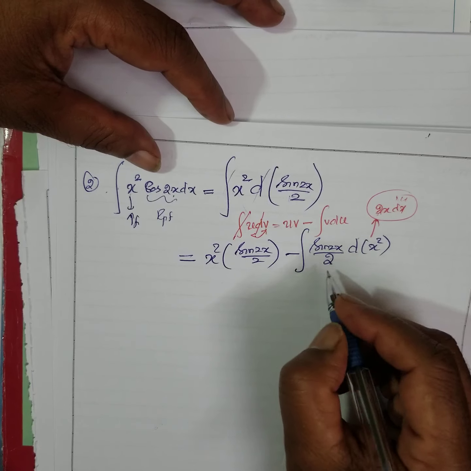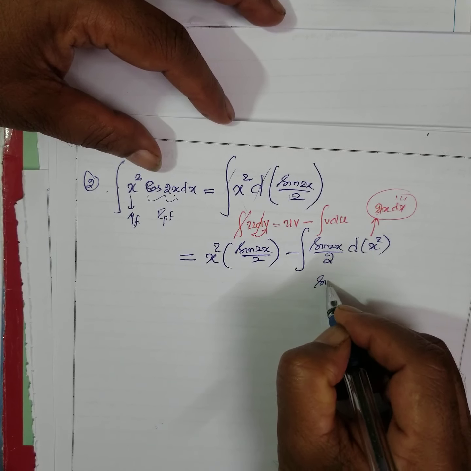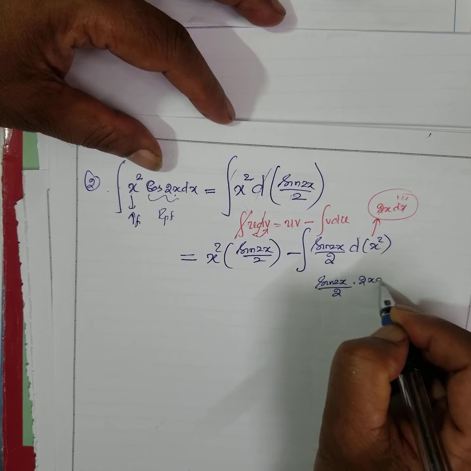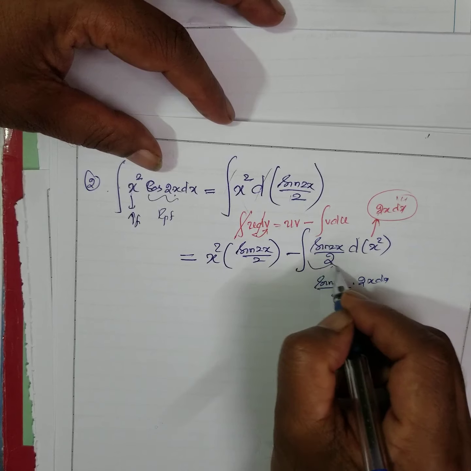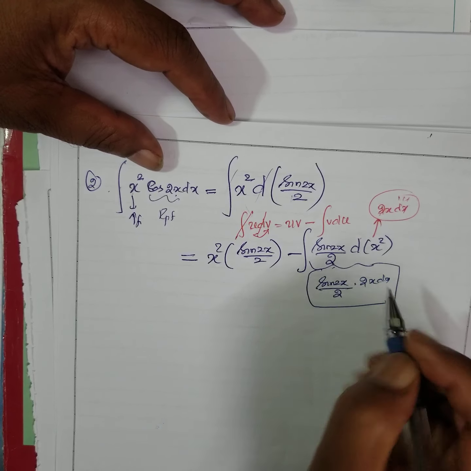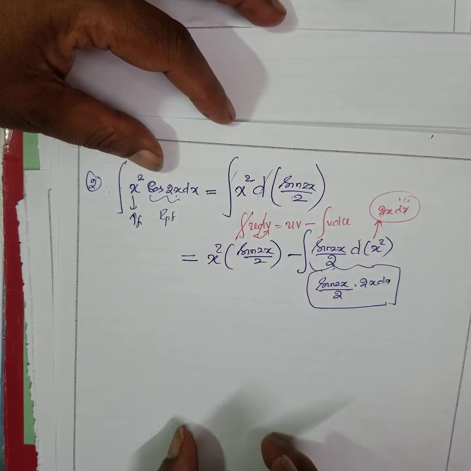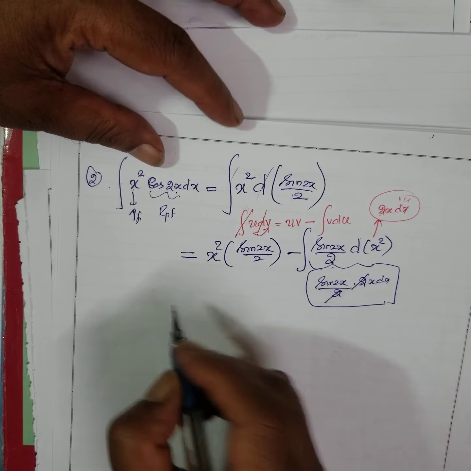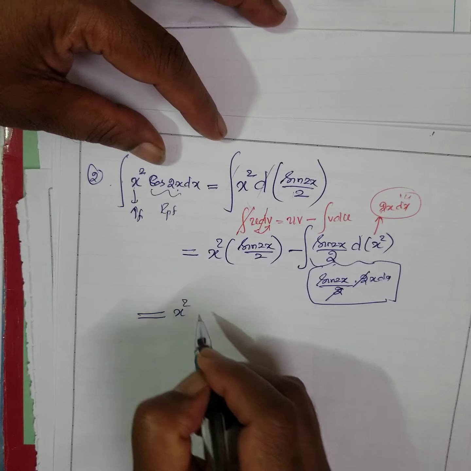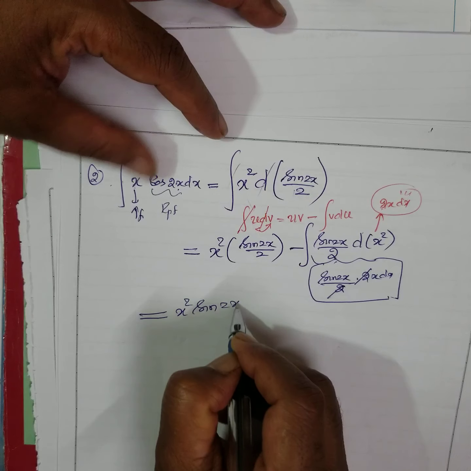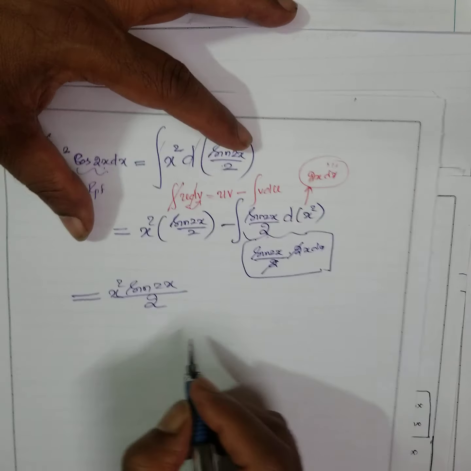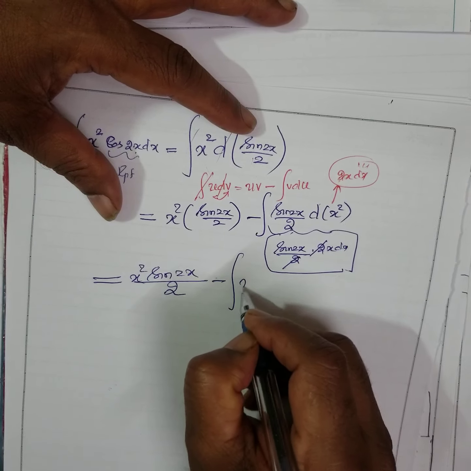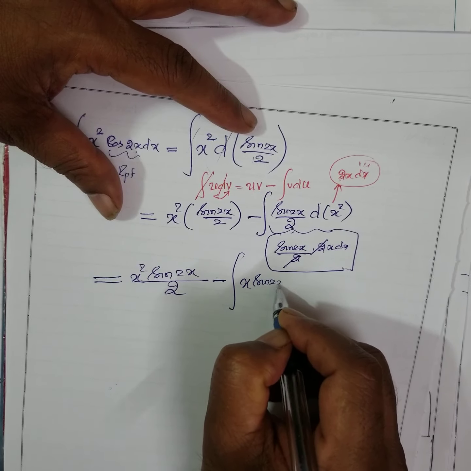Therefore, I'll write here sin 2x by 2, 2x dx. Here only I am writing this. Some students separately write again, equal and all. You simplify here itself. Then I am going to write x square sin 2x by 2 minus integral of x sin 2x dx.